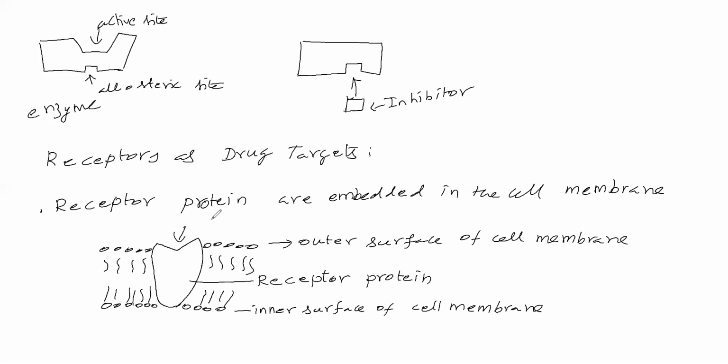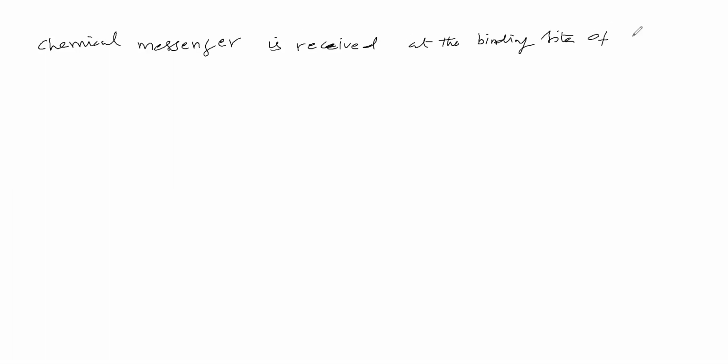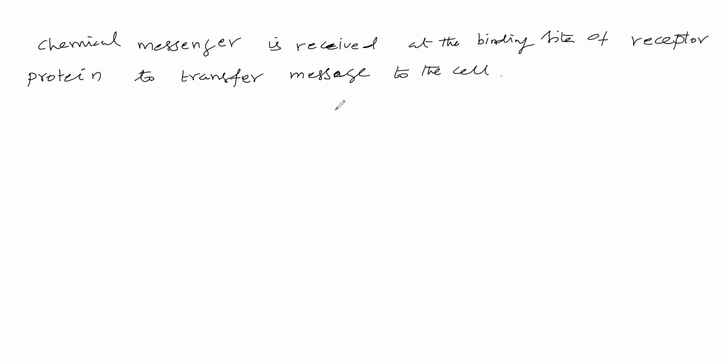This point is the binding site of the receptor. So, in continuation, we'll see that a chemical messenger is received at the binding site of a receptor protein to transfer a message to the cell. How it happens, we'll see.